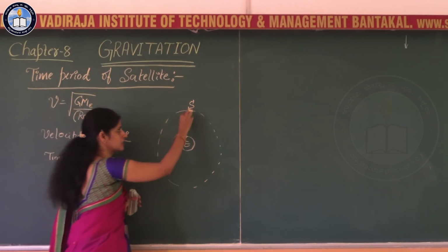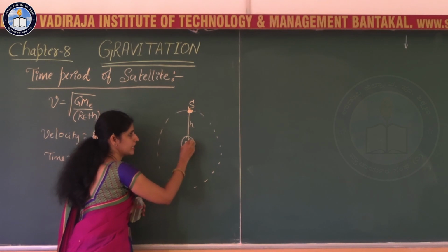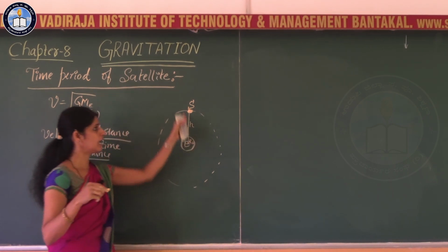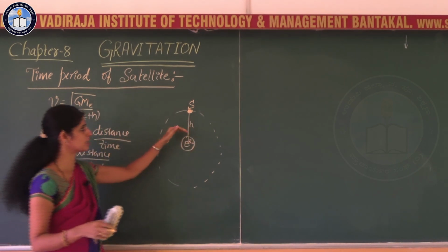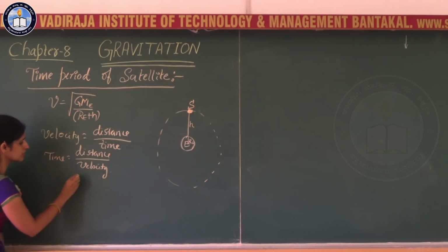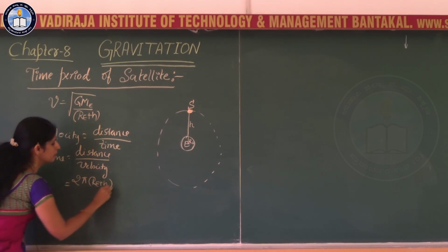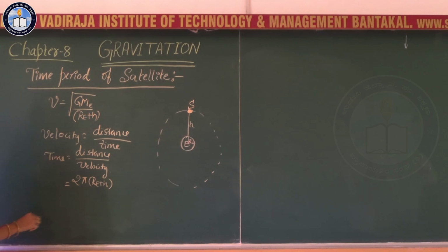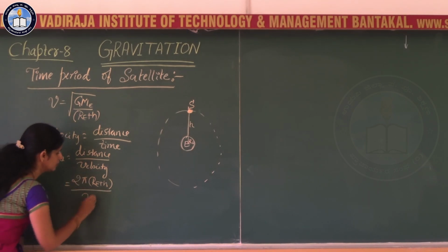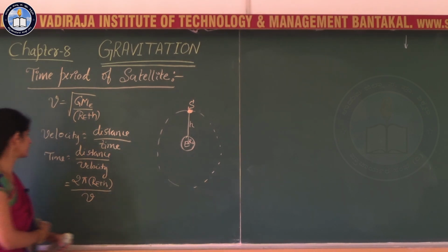Here r is nothing but RE, the radius of the earth, plus the height of the satellite from the surface of the earth. So, the distance is nothing but 2 pi into RE plus h. Then the velocity, we have it with this expression. So, if you substitute the value of v, what are you going to get?